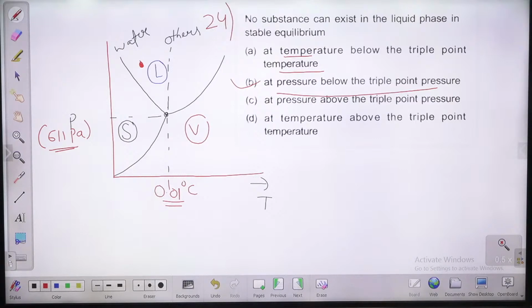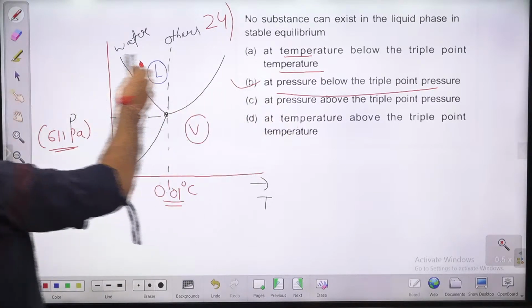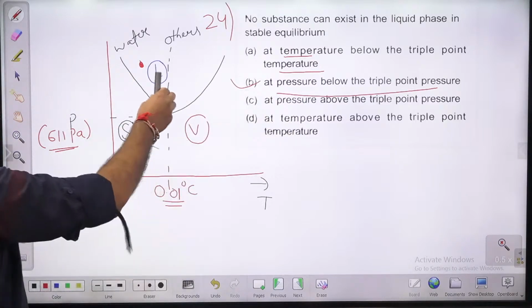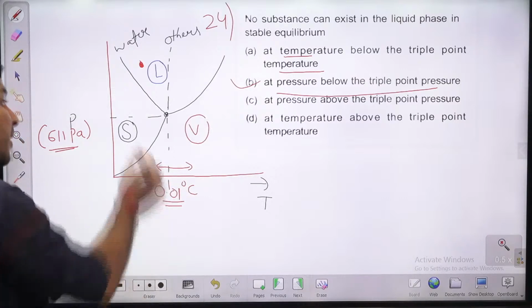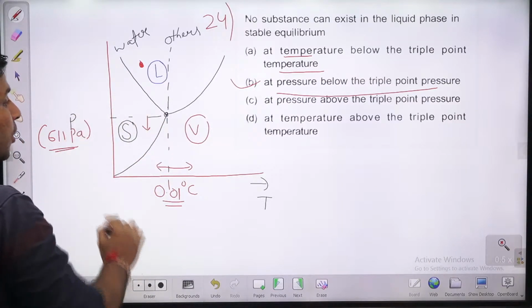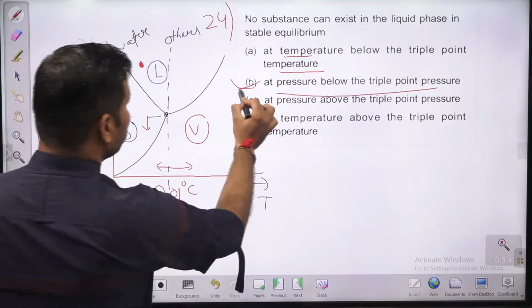At temperature above the triple point temperature, liquid can exist both above and below the triple point temperature, but below the triple point pressure no liquid can exist. So B is the right answer for this question, guys.